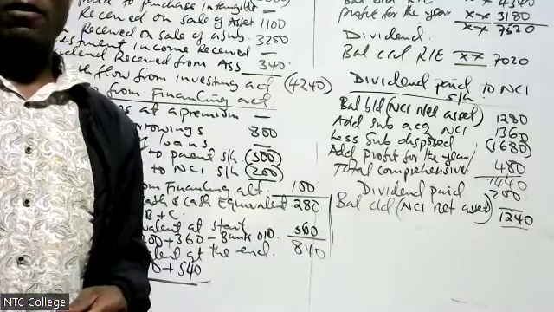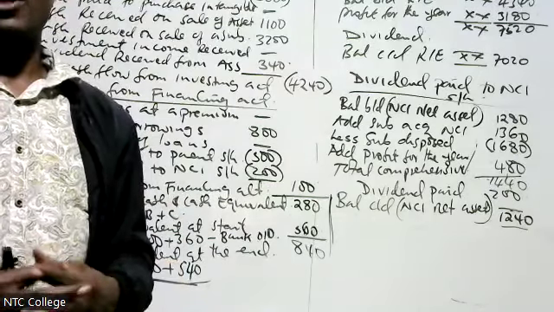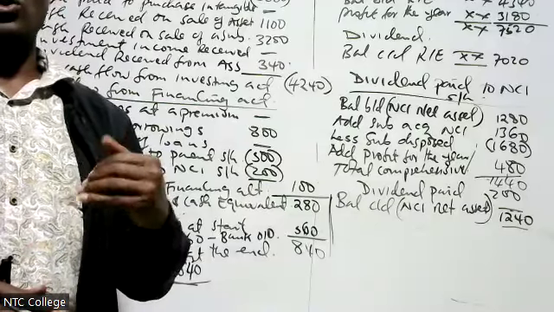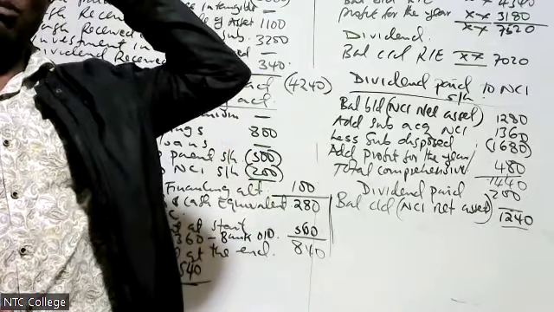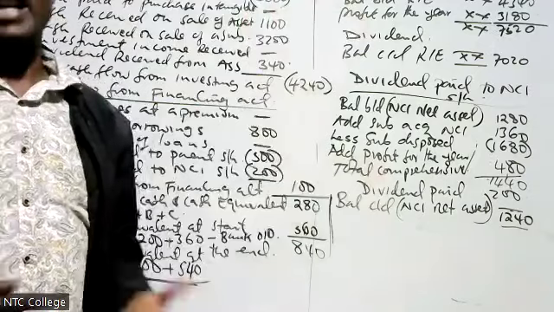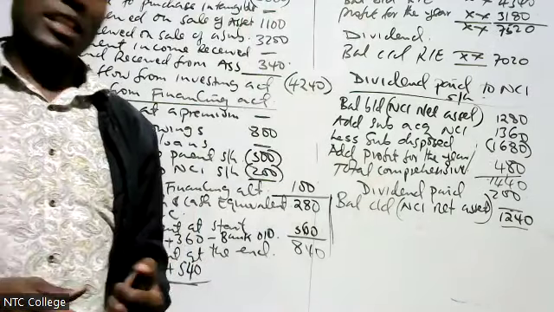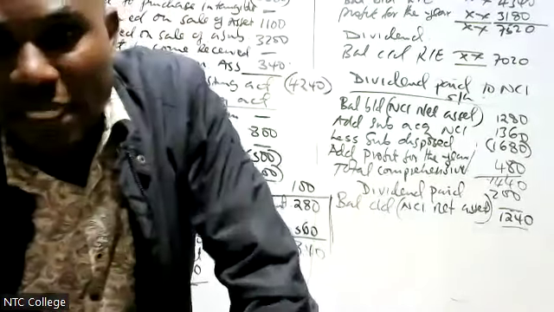Therefore, let's have a break of 5 minutes. When we come back, we are going to use the same question to do the direct method. And the direct method, we are only going to do under operating activities, because we already did the indirect method. We are going to use the same question because you need to get the same answer. Thank you very much. Let's have a break of 5 minutes.